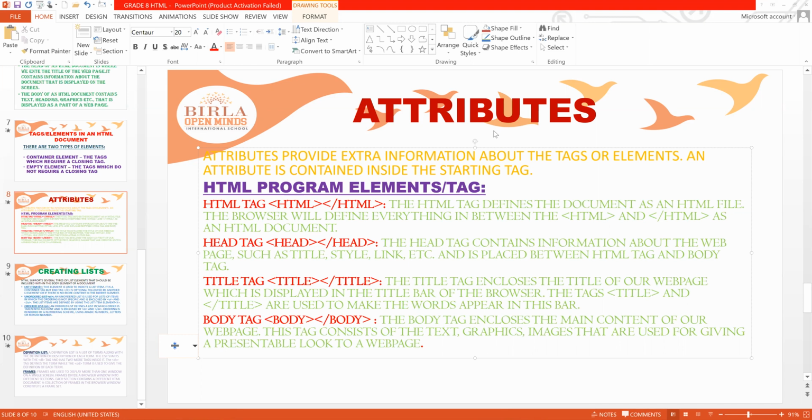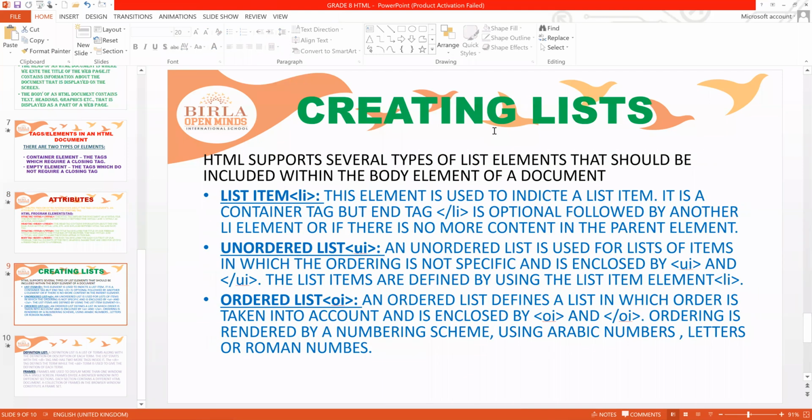Now this is the basic structure of an HTML document. What are the different types of elements the HTML document has? What are the different types of attributes it contains? Right? Now coming to lists: like in MS Word, we can create a list using bullets and numbering, right? In a similar manner, in HTML also we can create a listing structure, right? Like in MS Word we use bullets and numbers for lists, similarly the same facility is available in HTML also. How can we create a list?